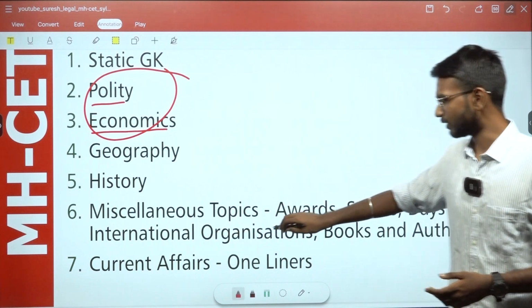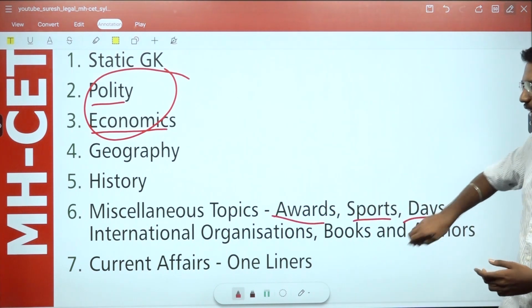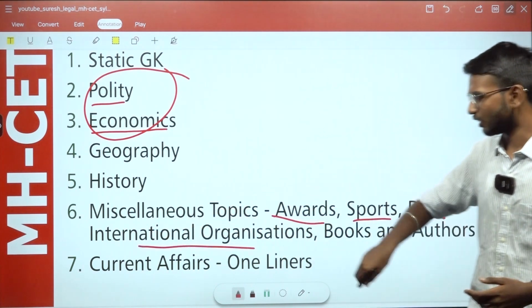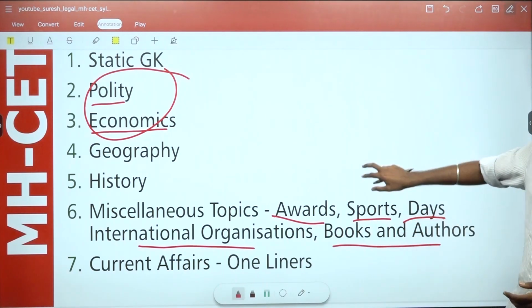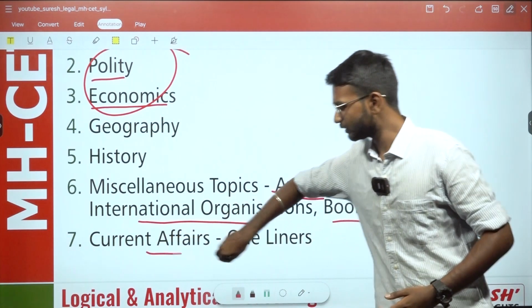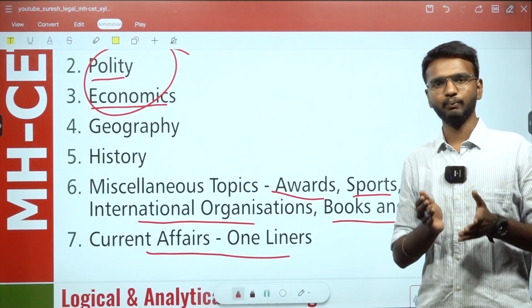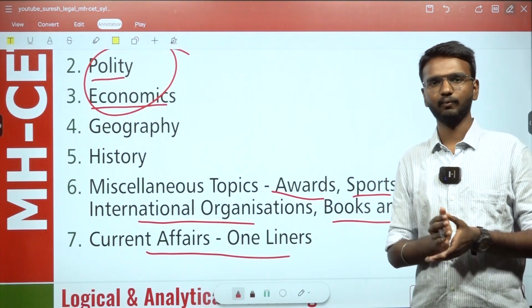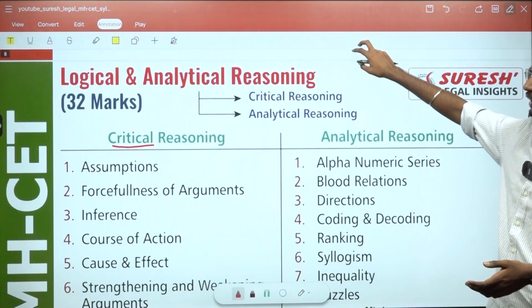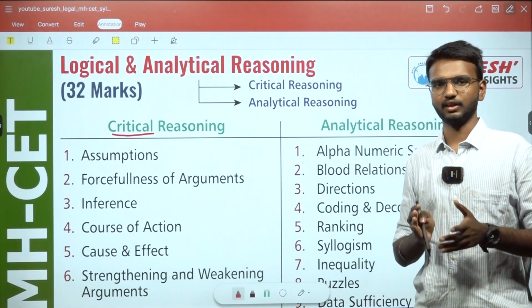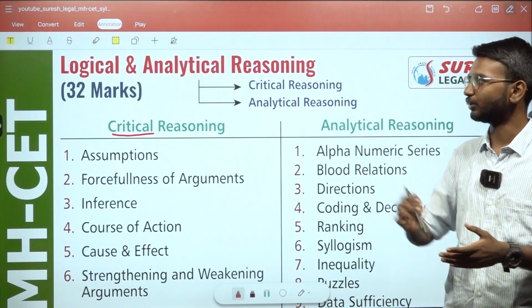Next, miscellaneous topics like awards, sports, days and dates, international organizations, and books and authors. Then current affairs one-liners, which could be up to 4 to 6 months, or students who prepare for CLAT can even study the past 1 year.